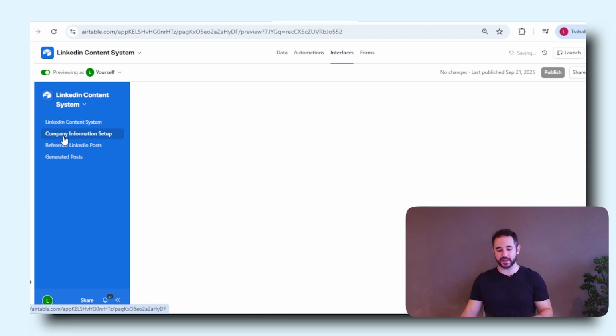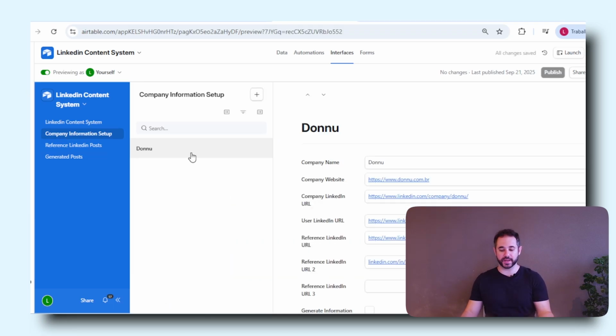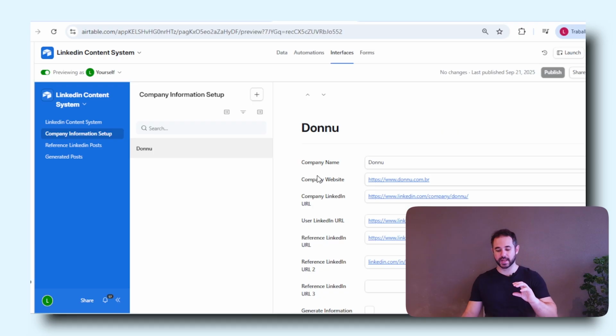So if we go to this tab in here, I have one company as an example, which is one of my own companies. We have some key information like company name, company website, some key things that we need to fill in previously. So for instance, our LinkedIn and some creators that we want to use as references. I'm using a few guys here from the lead generation space as two LinkedIn profiles that we want to kind of mimic their voice and style, and also of course the posts that I have myself.